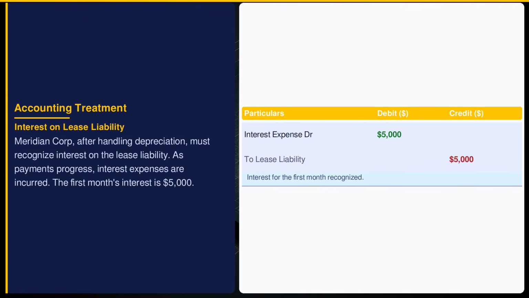Interest on the lease liability, calculated at $5,000, reflects financing costs per International Financial Reporting Standard 16. Meridian Corporation incurs this expense monthly, impacting the income statement and increasing the liability, representing accruing financial costs.